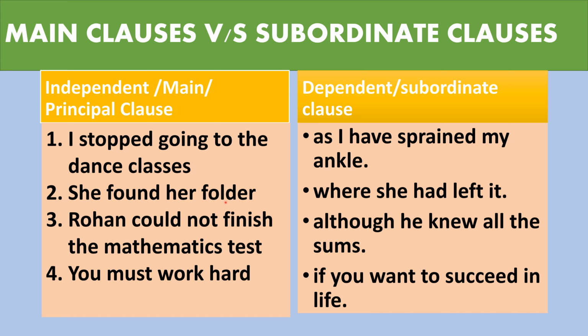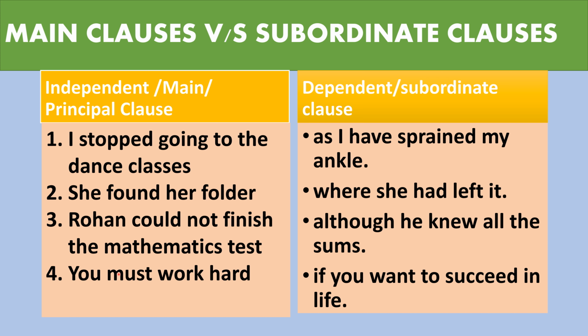She found her folder. So this is complete in sense. So this is a principal clause. Where she had left it, it's a dependent clause, and where here is a subordinating conjunction, and this is a dependent clause. Rohan could not finish the mathematics test. So this is a complete sentence. So it's here a principal clause. Although he knew all the sums. So this is a subordinate clause joined with a subordinating conjunction.